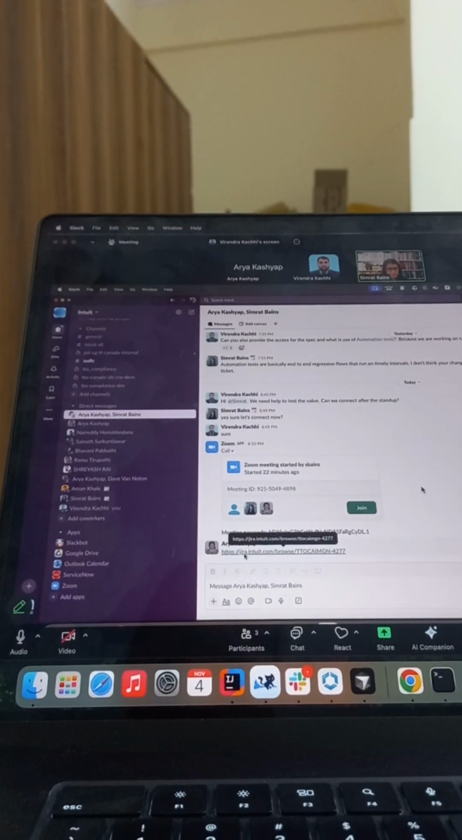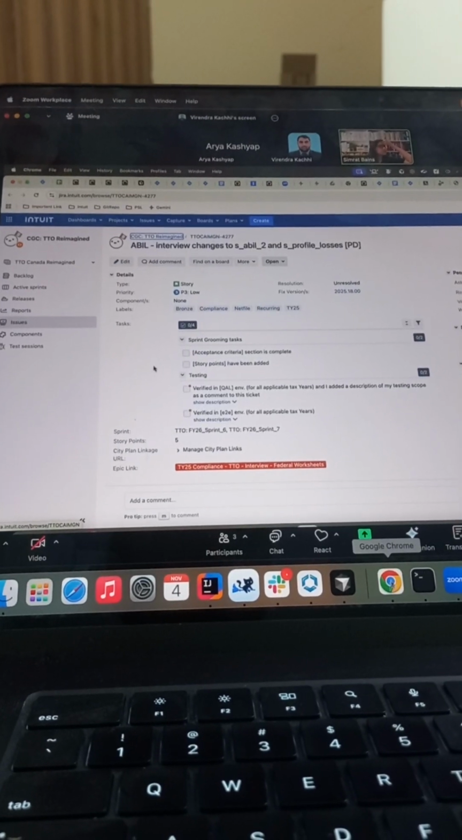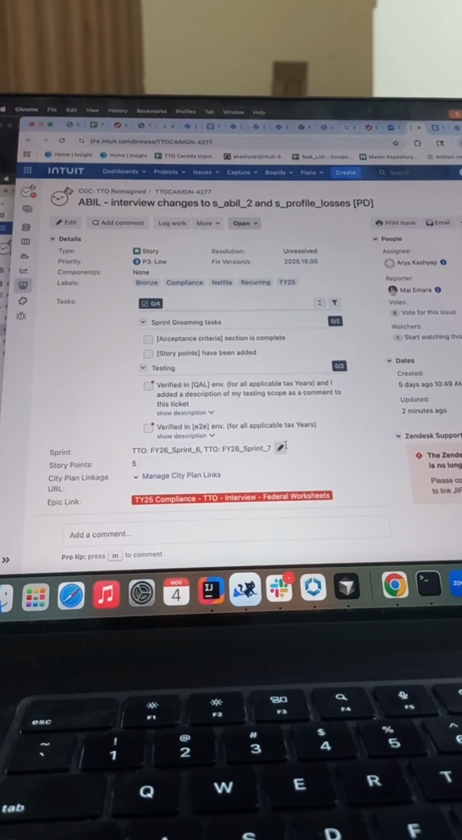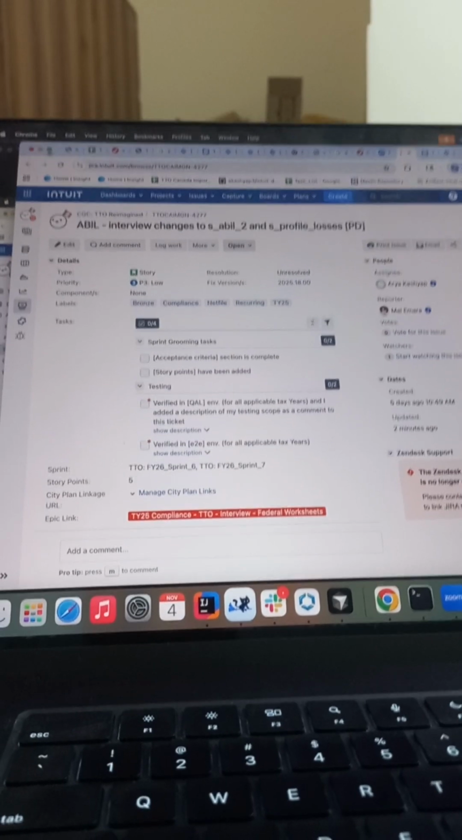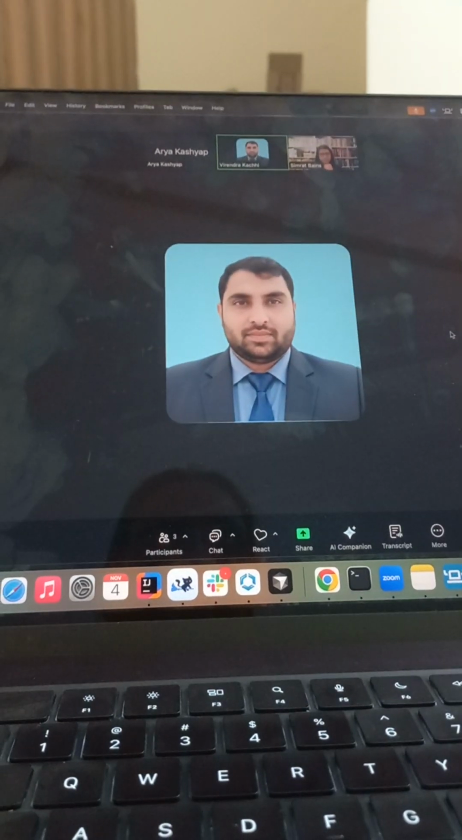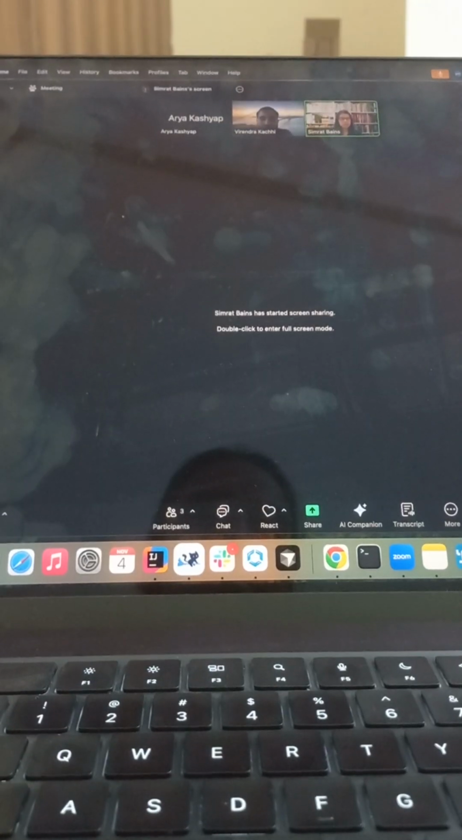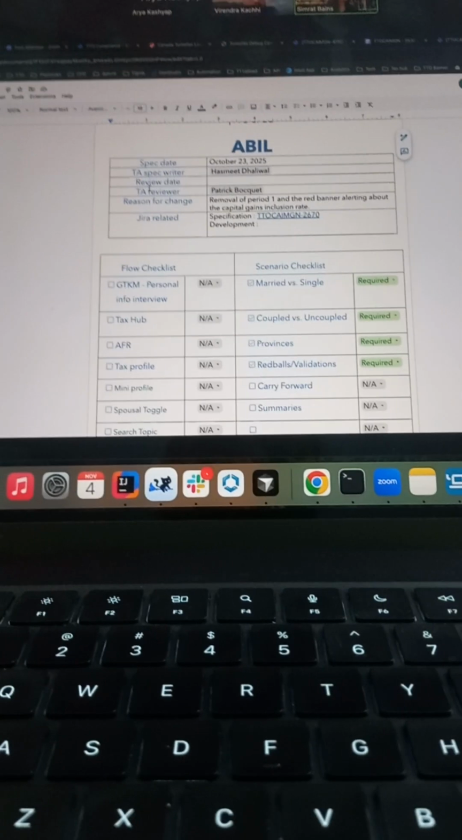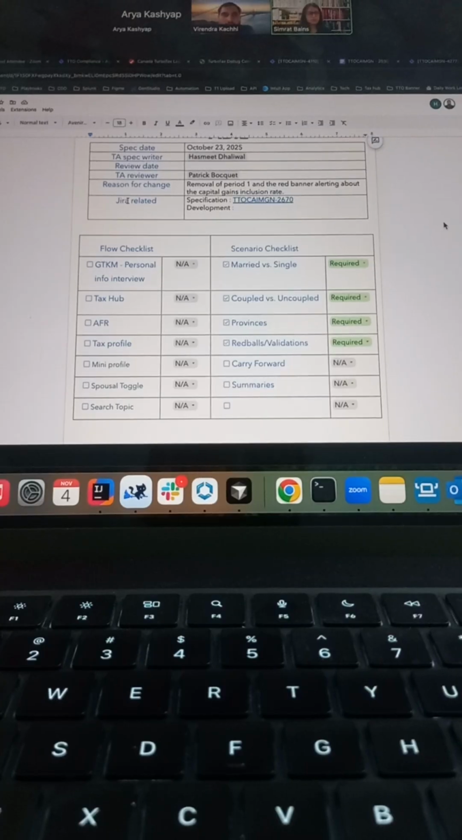Okay, let's see. This is interview changes to profile losses. So how to navigate to this step? Okay, let me share my screen. Now, if you see in the spec, this is the header and scope. This is the basic summary of the spec about what changes we need to check.